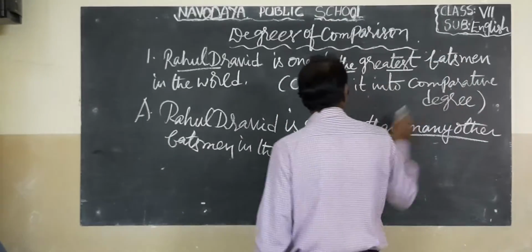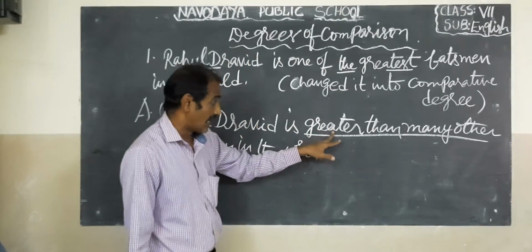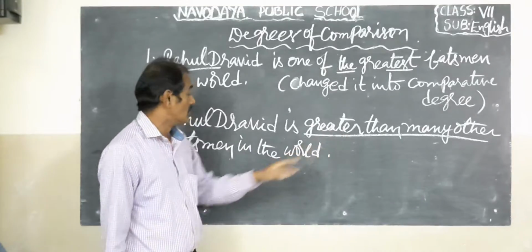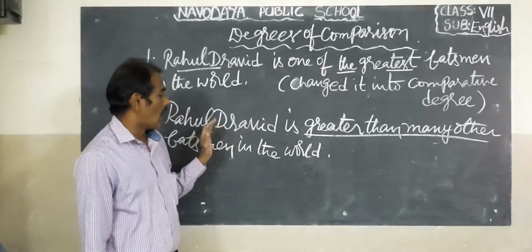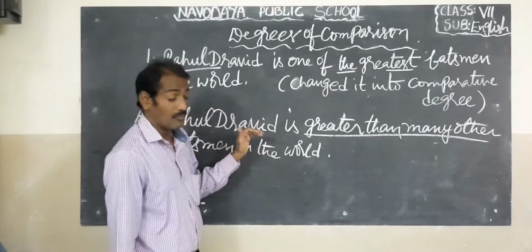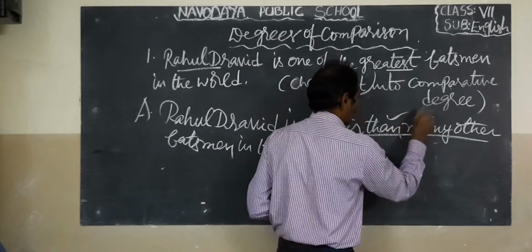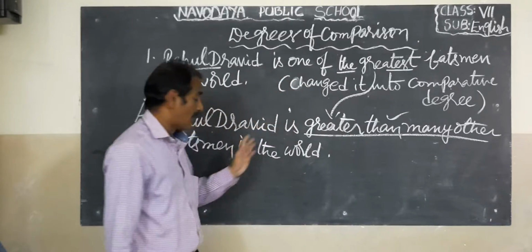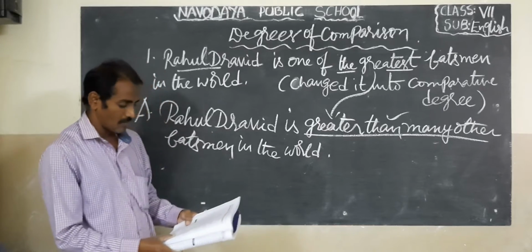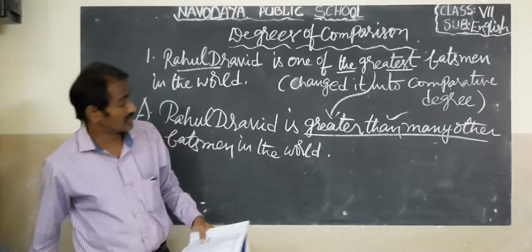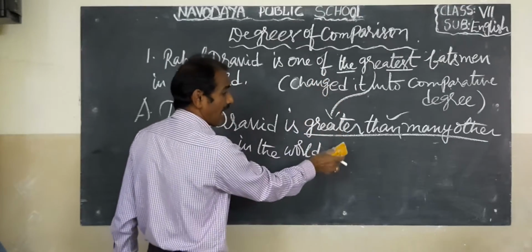Change it into the comparative degree. The comparative adjective is greater. We write the subject as it is, and the verb is singular, so Rahul Dravid is, with no change in verb. Greatest became greater, followed by than many other batsmen in the world. Next example, children: changing the superlative degree to the positive degree.